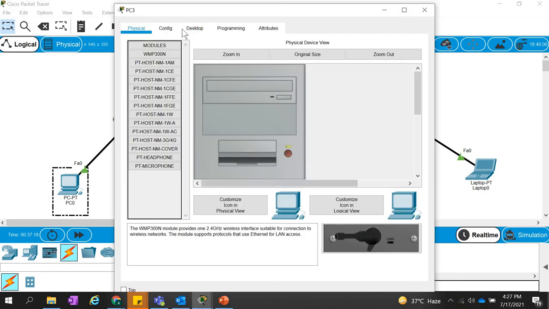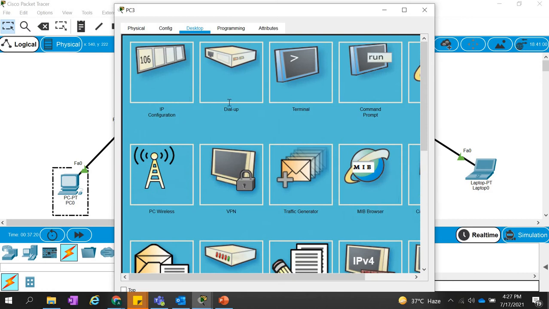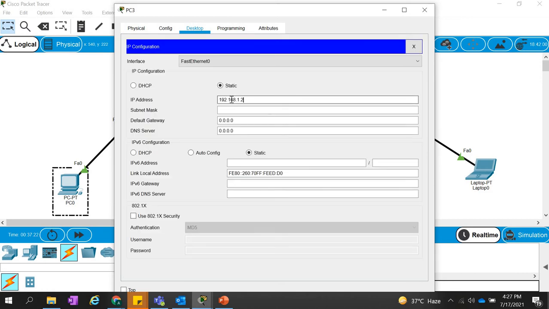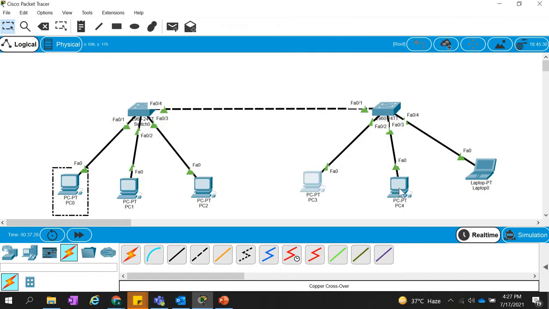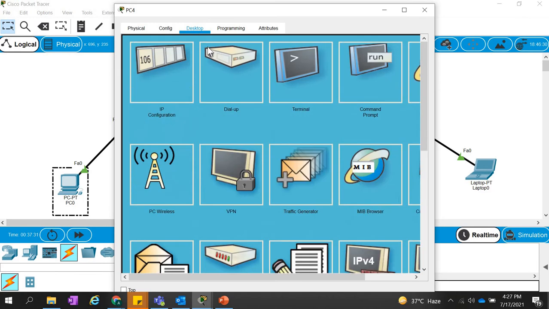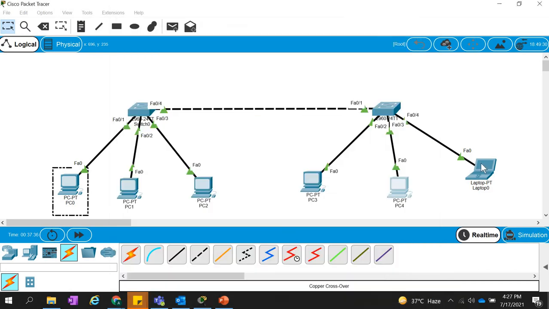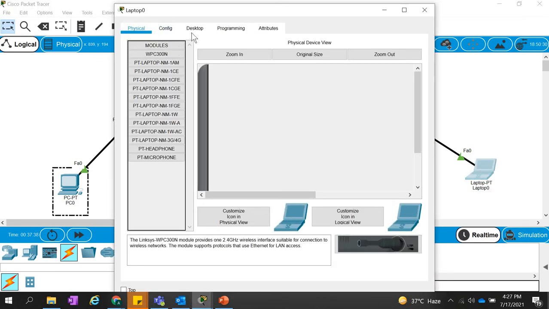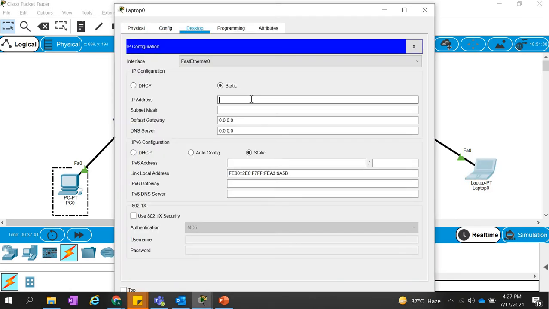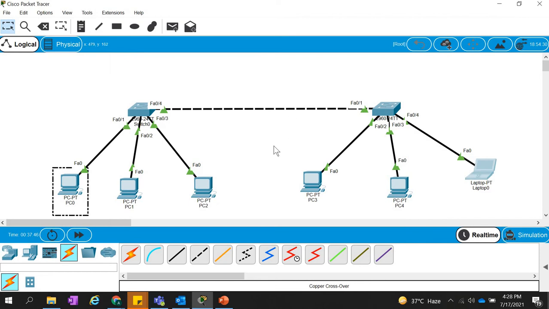Let's go to this PC. What will its IP address be? 4. Yeah. And close it. Then let's assign IP address 5 to this one. Close, and this is IP address 6. Now let's close it.